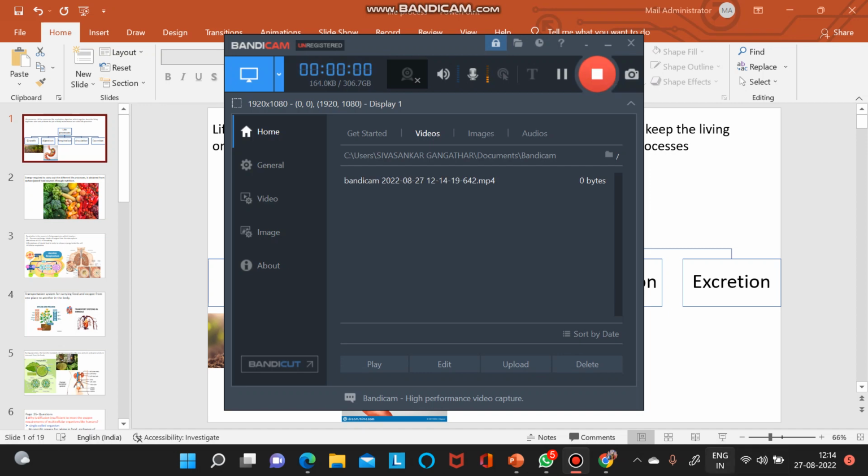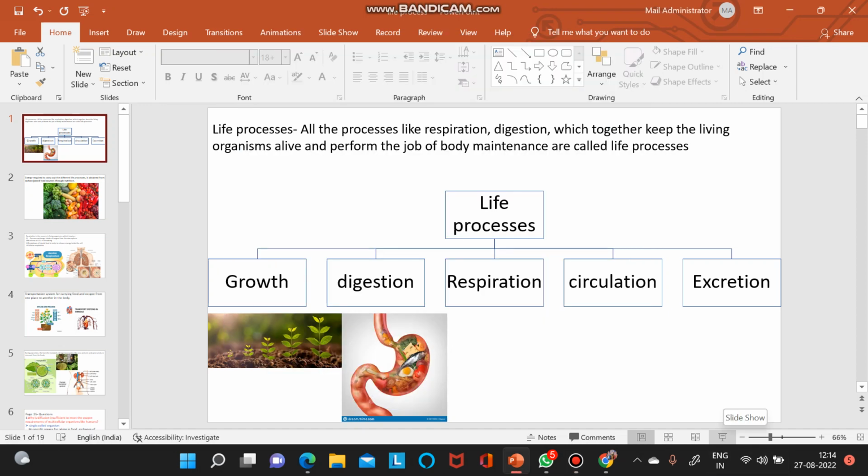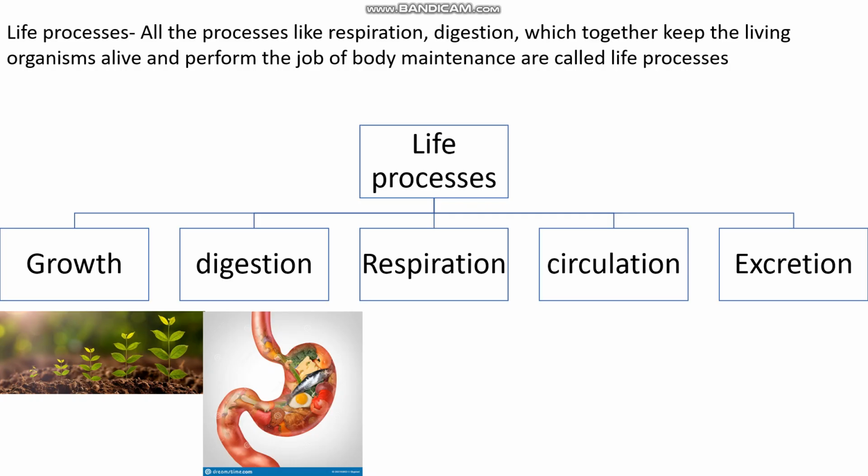Now we will look into a small overview of life processes taking place inside the body. The various life processes like respiration, digestion, growth, circulation and excretion take place in a living organism in order to keep the organism alive and for the maintenance of their body.